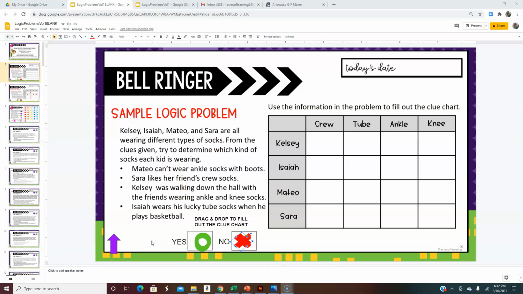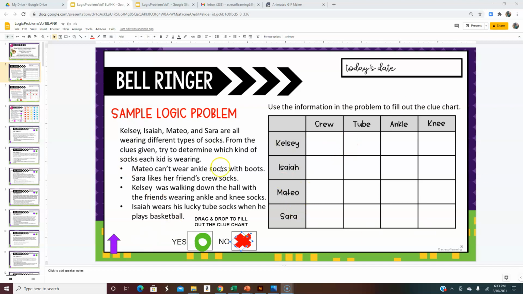So let's get started. Kelsey, Isaiah, Mateo, and Sarah are all wearing different types of socks. From the clues given, try to determine which kind of socks each kid is wearing. The first clue, Mateo can't wear ankle socks with his boots. Sarah likes her friend's crew socks. Kelsey was walking down the hall with friends who were wearing ankle socks and knee socks, and Isaiah wears his lucky tube socks when he plays basketball.